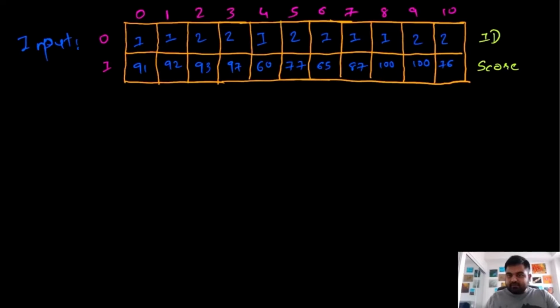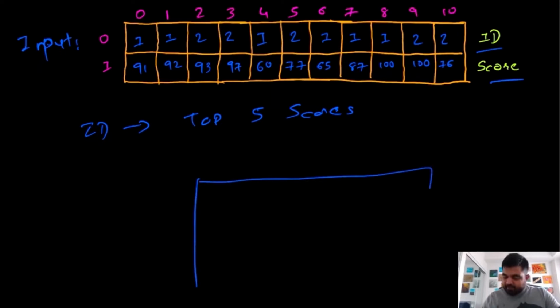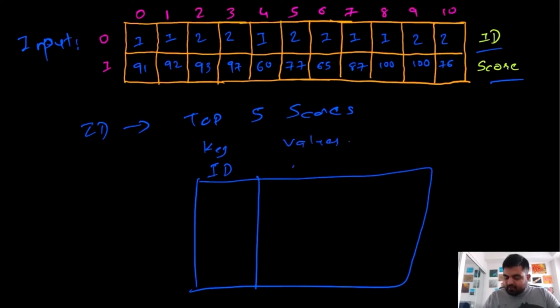So essentially in the given input, we are basically given two things, id and score. And the most critical part to solve this problem is actually to identify top 5 scores for every single id. And in order to achieve that, we have already tried the sorting method, but there exists a better approach, and in that better approach we are going to create a hash map. Inside the hash map, we are going to treat id as key, and inside the values we are going to keep track of whatever scores we are given for this input.